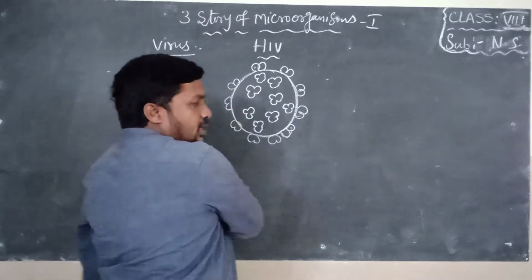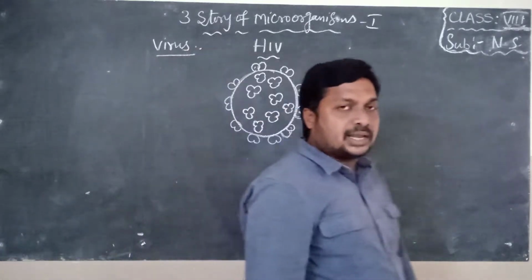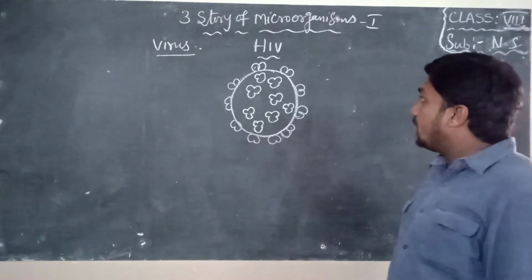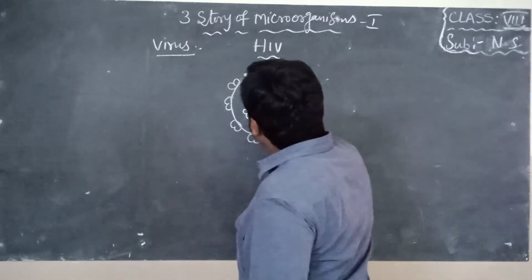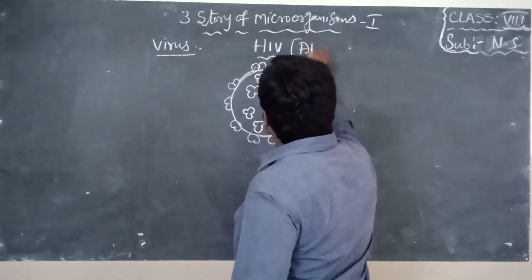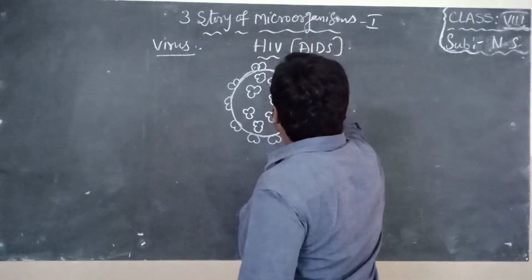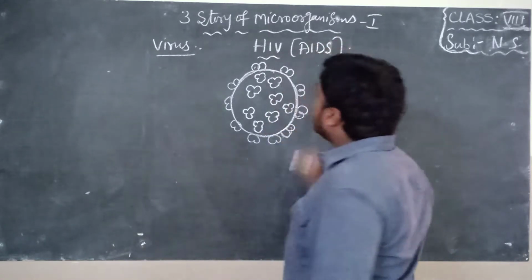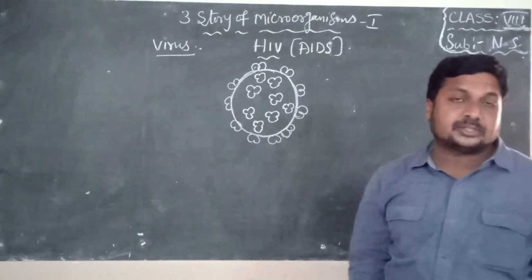And I explained the full form of HIV in the previous class. Human immunodeficiency virus. It causes a disease called AIDS, acquired immunodeficiency syndrome.